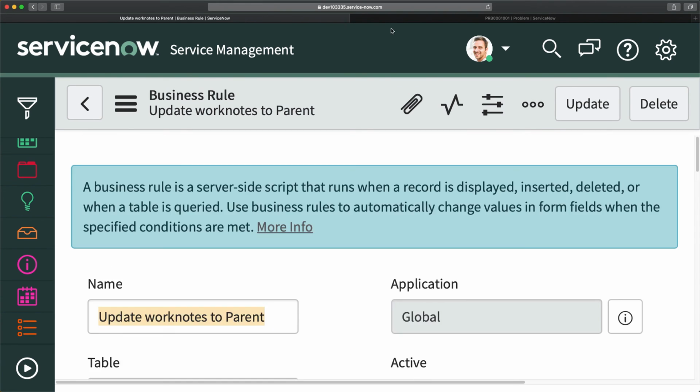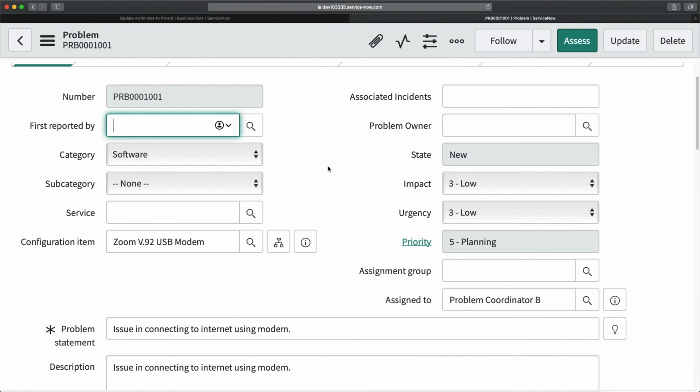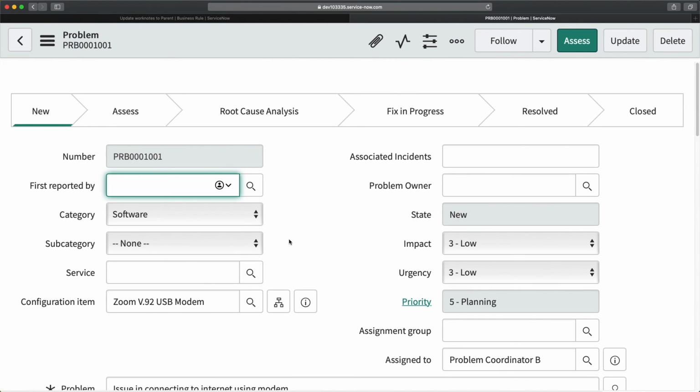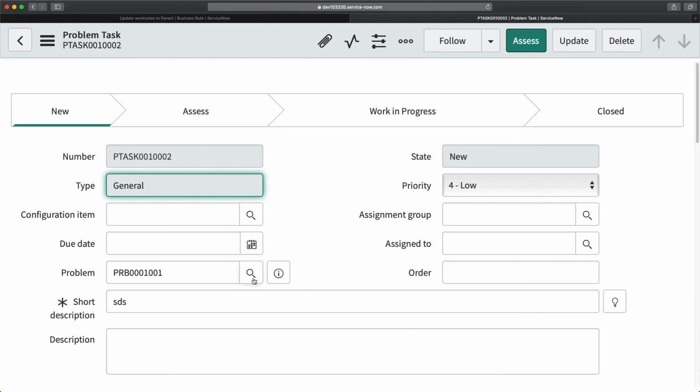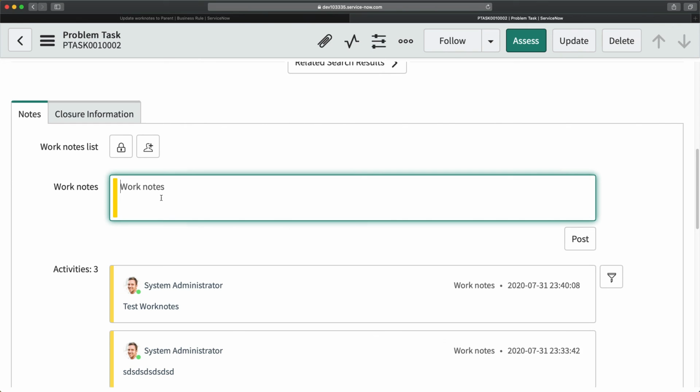so this is saved. And if I come here and I go to the problem task again, test work notes with number, work notes with number.